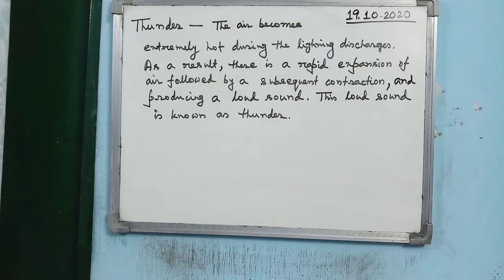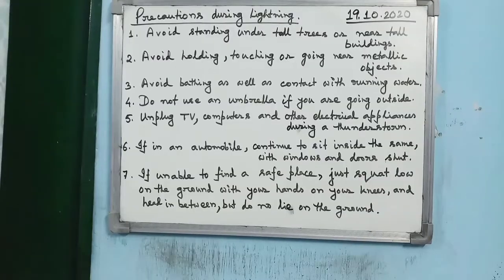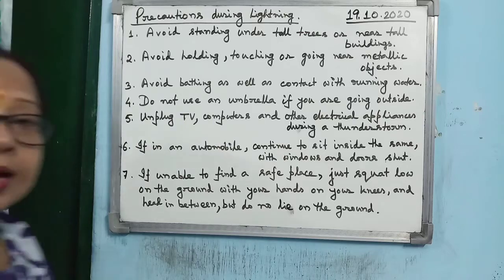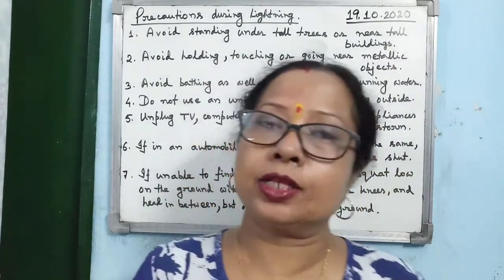So what are the precautions you must take during lightning? First, avoid standing under a tall tree or near tall buildings. Why?